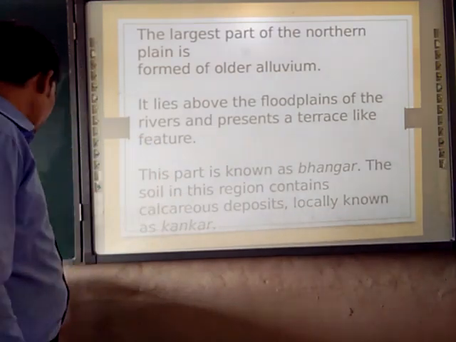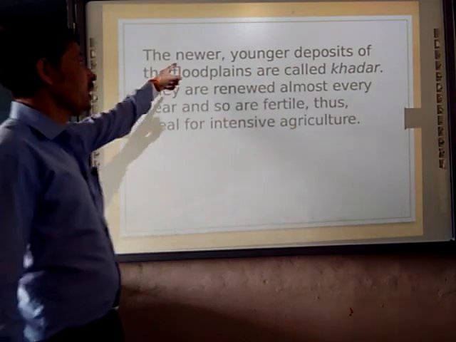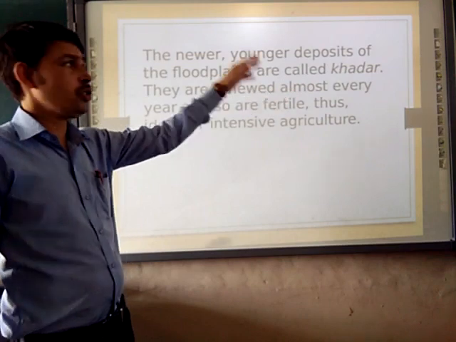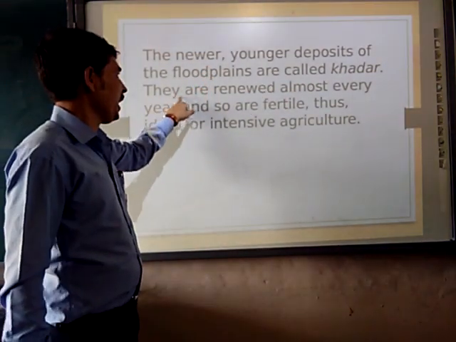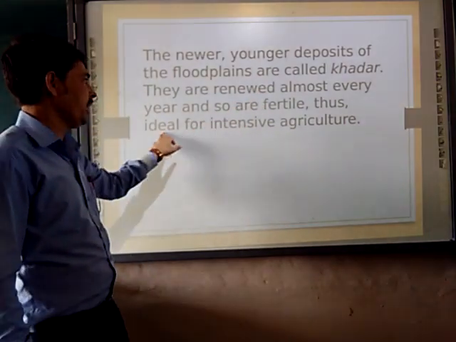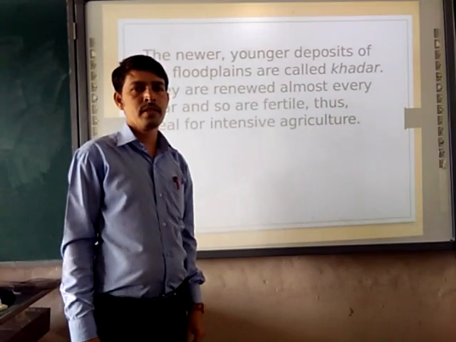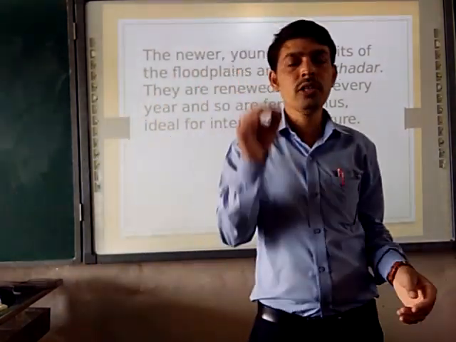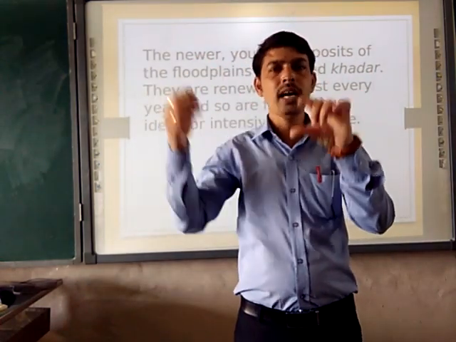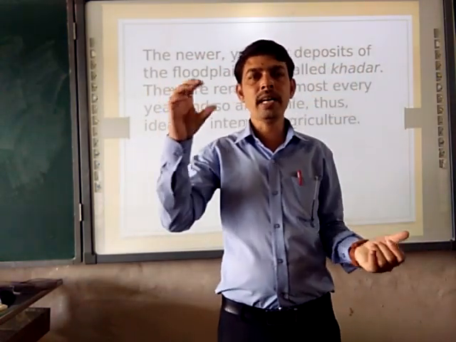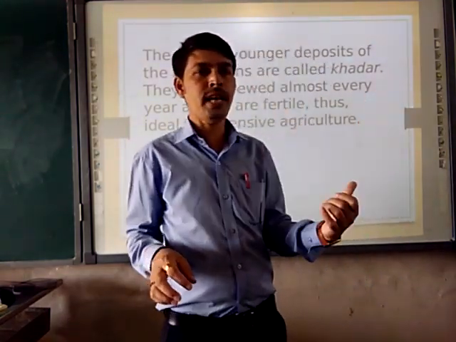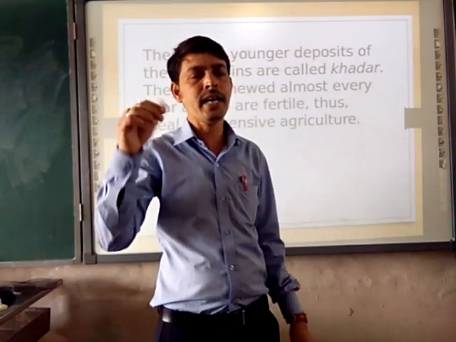Bhangar is the old one and Khadar is the new one. The newer, younger deposits of the floodplains are called Khadar. They are renewed almost every year and are also fertile, ideal for intensive agriculture. Here we are taking a pause to categorize the alluvial soils into Bhangar, the old one, and Khadar, the new one. Bhangar includes small pebbles, while Khadar does not, and Khadar is more fertile and Bhangar is less fertile.